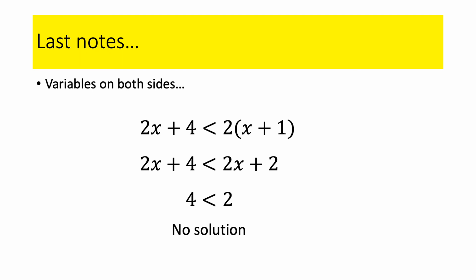Most of the time when you have variables on both sides, it works just like the previous 4 problems where you get a is greater than 1 or something like that. No big deal. But occasionally the variables do drop out. If you're left with a true statement, it's all real numbers. If you're left with a false statement, it's no solutions.